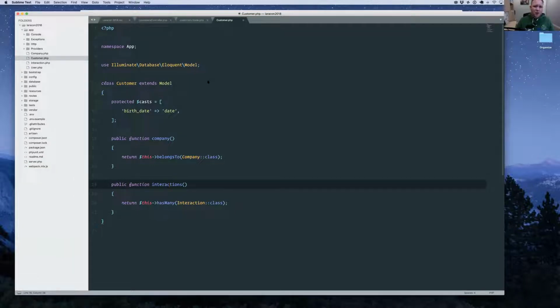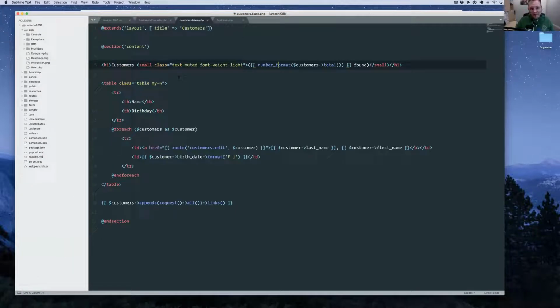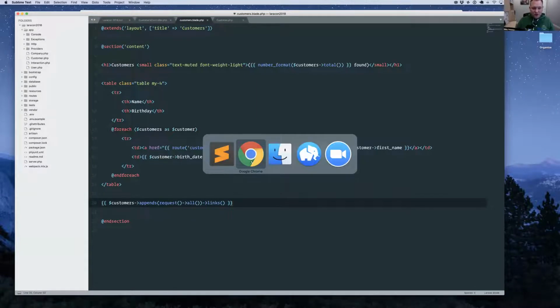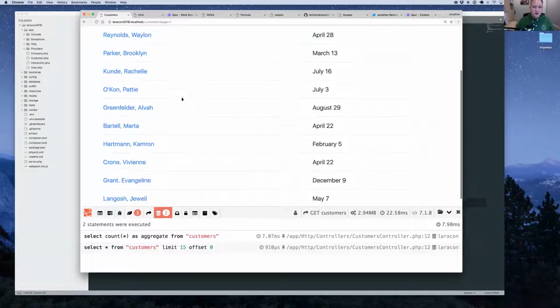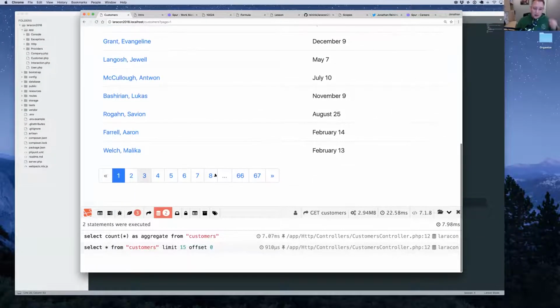And then the other important page that we're going to be working with is our actual Blade view, which outputs the title, the number of customers found, the table that loops through the customers and outputs each customer, plus our pagination links. So if we look at this here, we have our title, customers found, all the customers, and then all the links.